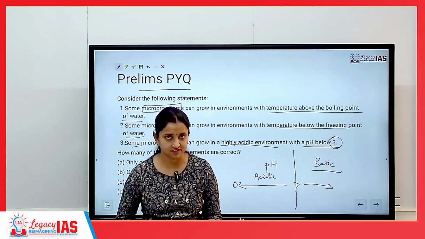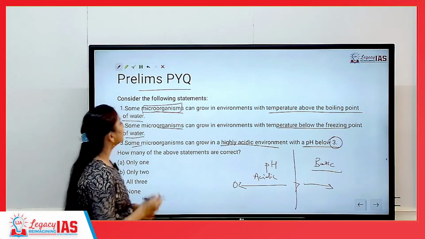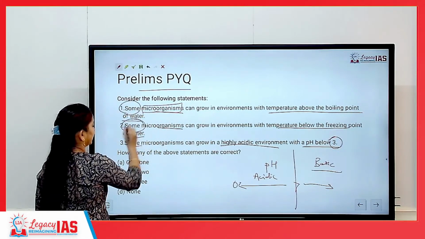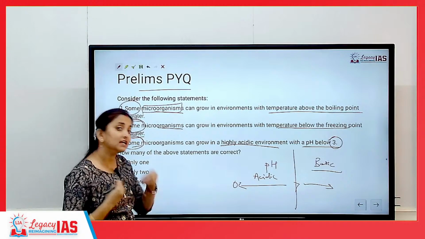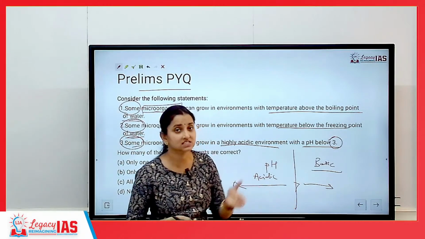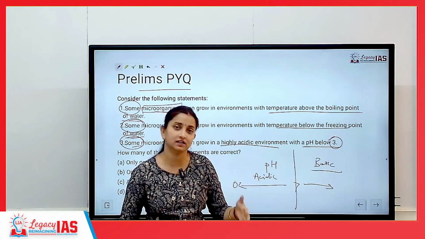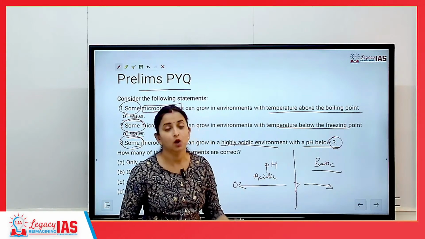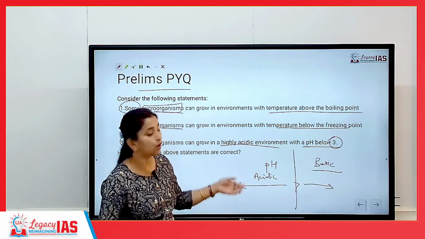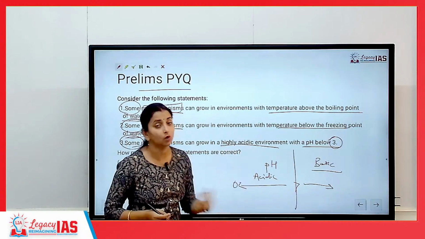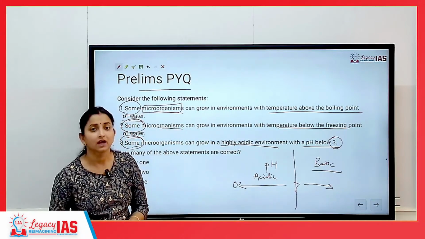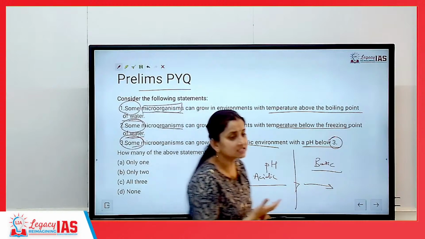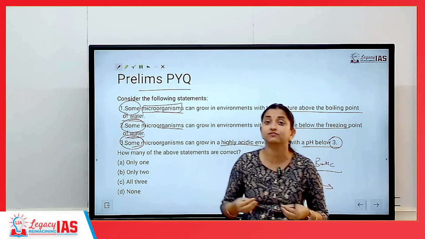But because they are asking about some microorganisms, there can be an exceptional microorganism which can still survive in a temperature higher than the boiling point of water, or lower than the freezing point of water, or even a highly acidic or a highly basic environment. There can be such a scope of microorganisms that we have not known.